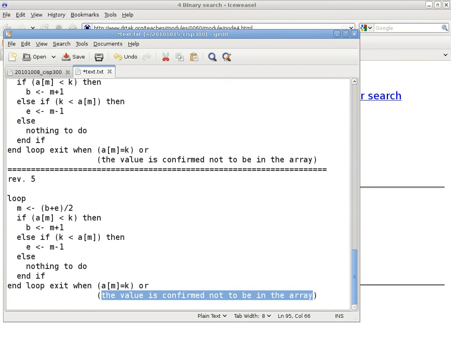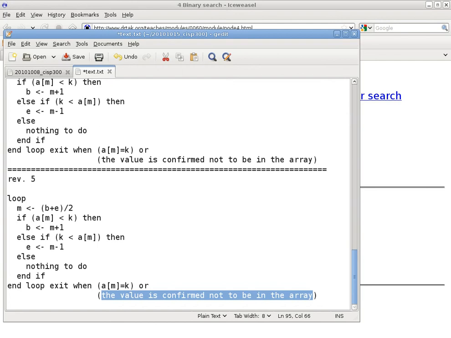B and E. So B initially is all the way over here, E is initially all the way over there. In one comparison, they get closer, because we are reducing the region by half. In another comparison, they get closer, closer, closer. Maybe when B is not M plus 1 and E is not M minus 1. But that kind of flows with M. M is not involved to determine whether we can exit or not.